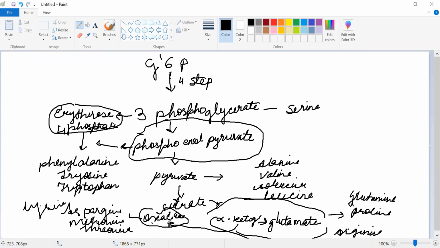So these are the important amino acids which are synthesized in the organism, and not every organism, as I have said earlier, can synthesize all of these; humans synthesize only 11 out of 20 standard amino acids. Okay, and this is the rest of the pathway, and there are a number of other intermediates which come under this pathway to give the amino acids. So this was all about amino acid synthesis. Thank you for joining today, and I hope I was able to explain the metabolic pathway for amino acid synthesis. Thank you for joining.